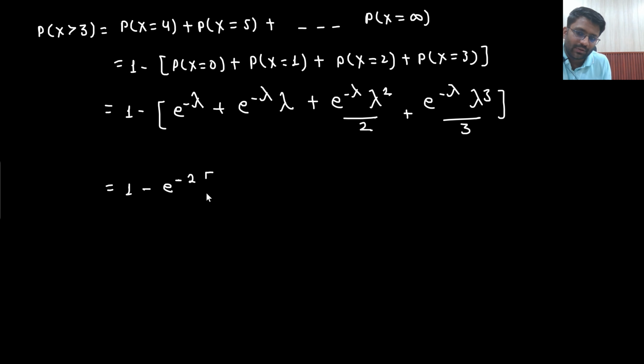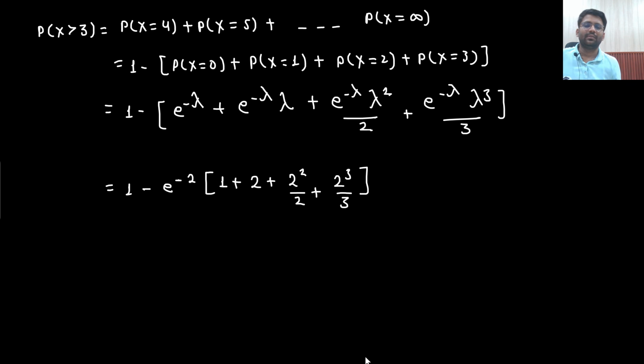Lambda value is 2. So e to the power minus lambda I am taking common. What I am left with is 1 plus lambda plus lambda square by 2 plus lambda cube by 3. So 8 by 3 plus 4 plus 1, multiplied with e to the power minus 2.